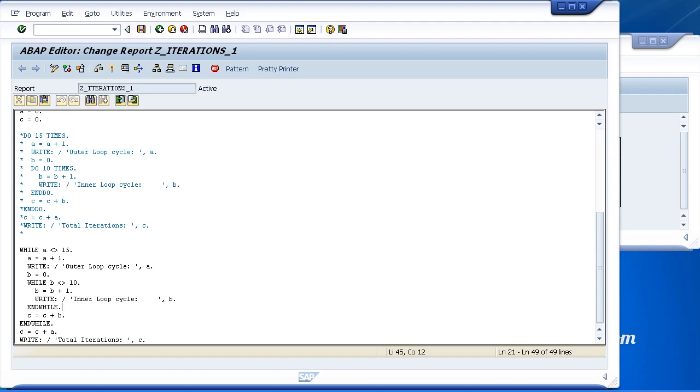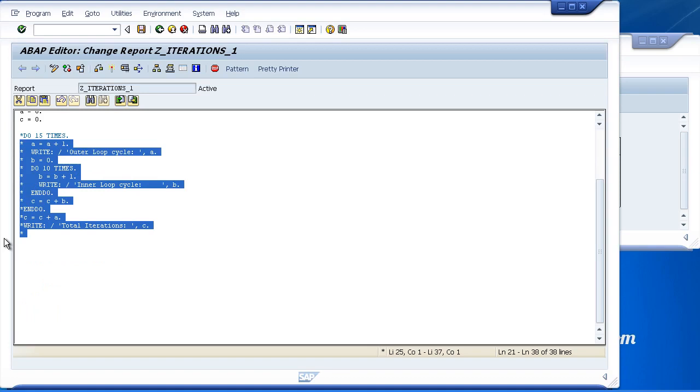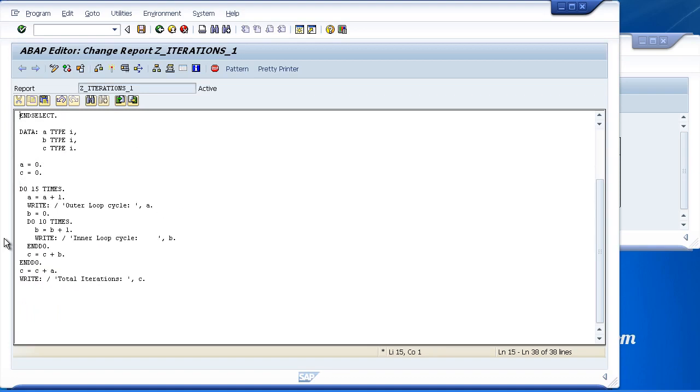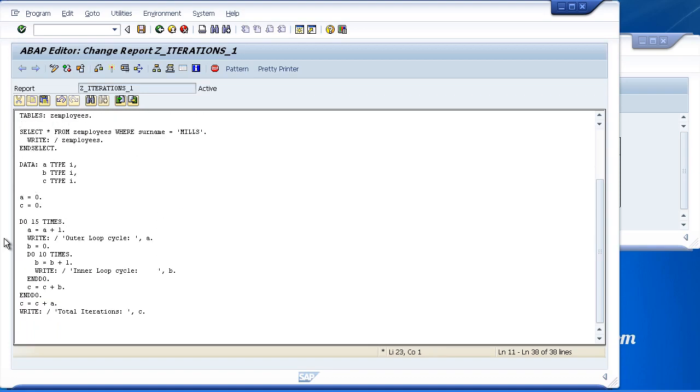So let's have a look at the structure of the continue statement and go through a quick example so you can see exactly what I'm talking about. I will use the do loop for this example. So let's get rid of this while and bring back our do loops. And we don't need an inner do loop for this example. Let's get rid of B.